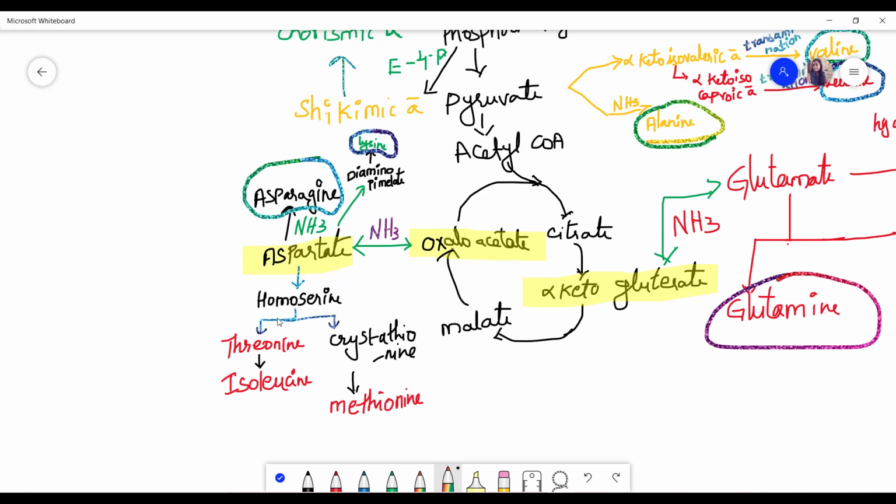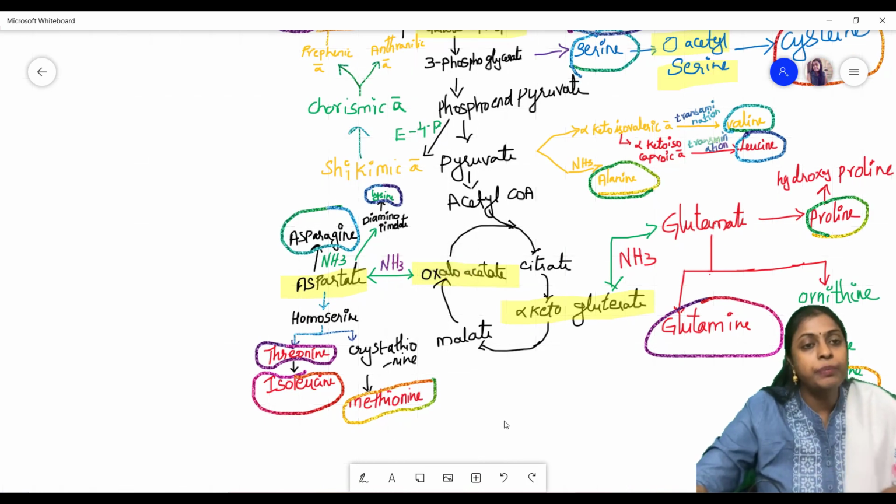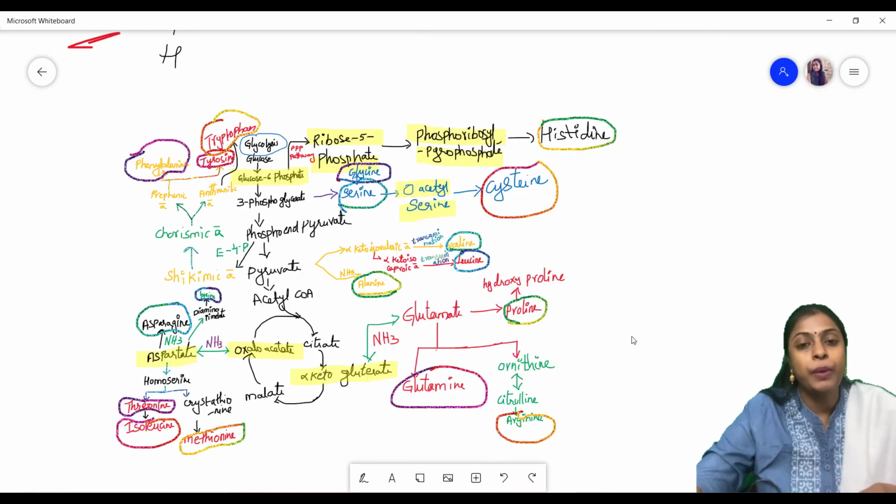And this aspartate will also break down into homoserine. Okay, this homoserine breaks down into two metabolites: one is threonine and the other is cystathionine. This threonine is a secondary metabolite, and this threonine again converts into isoleucine. Okay, and cystathionine is furthermore converted into methionine. Okay, this is the end of the amino acids pathway.